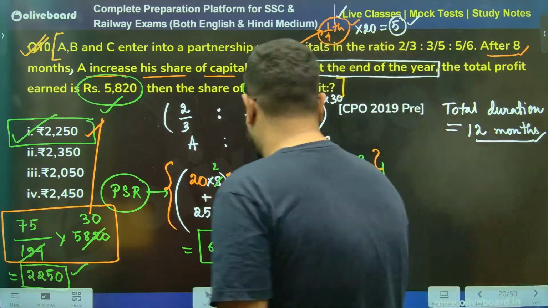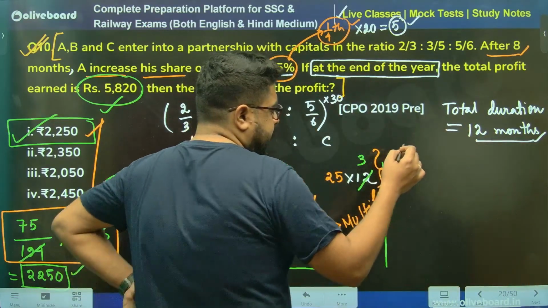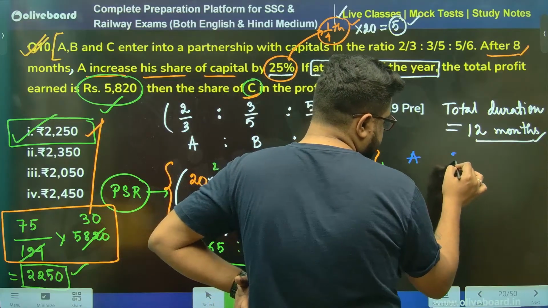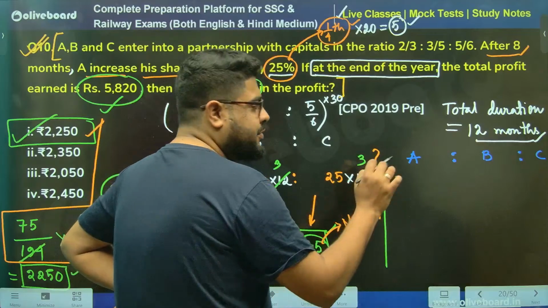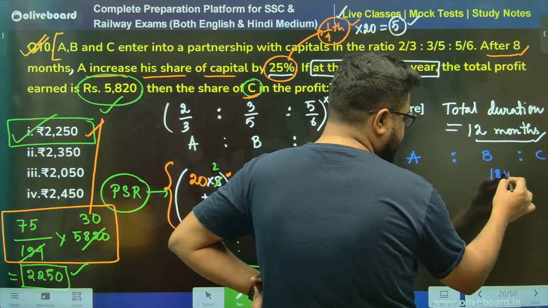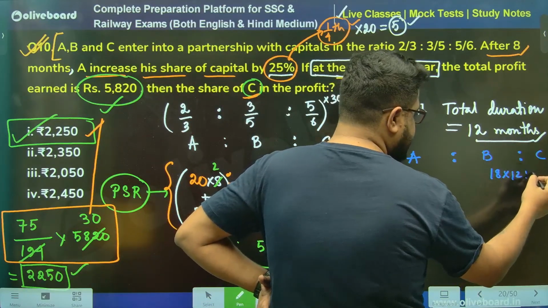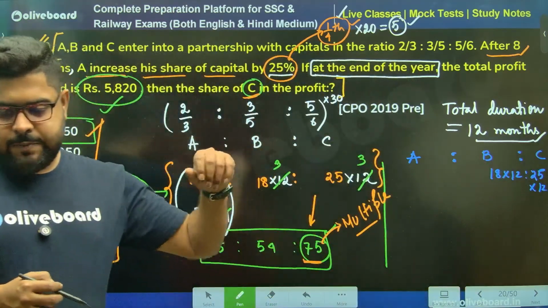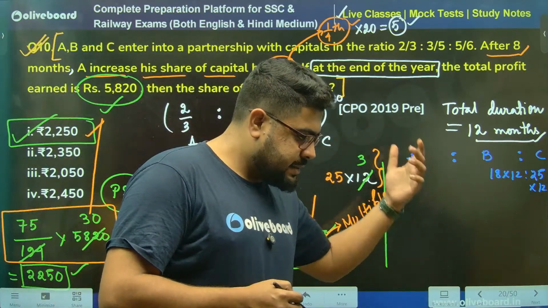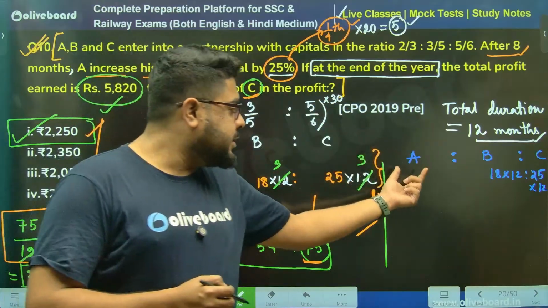I'll write it here. Sir, A, B, C. B and C are not an issue because they are 12 months, 12 months, right? 18 twelves and this is 25 into 12. That's not an issue, sir. I'm more concerned with this A.